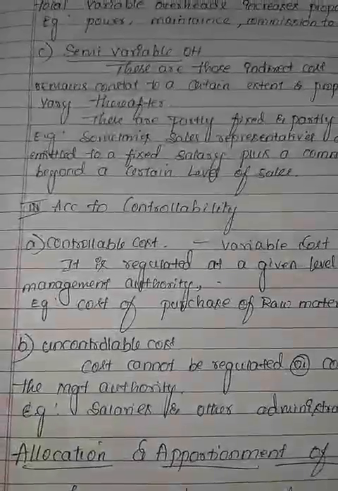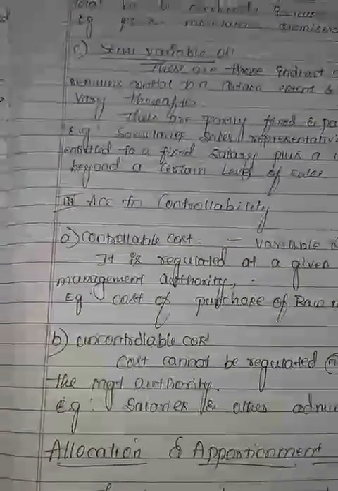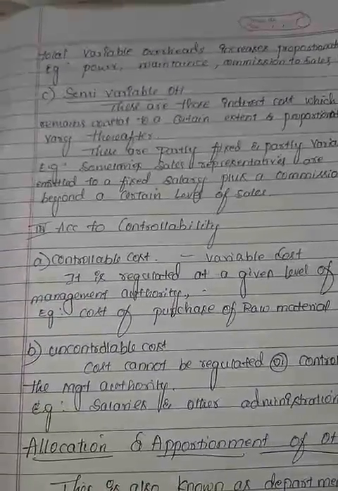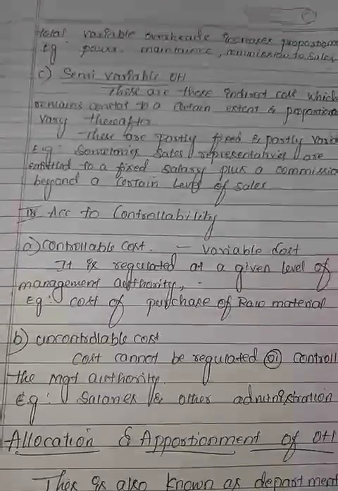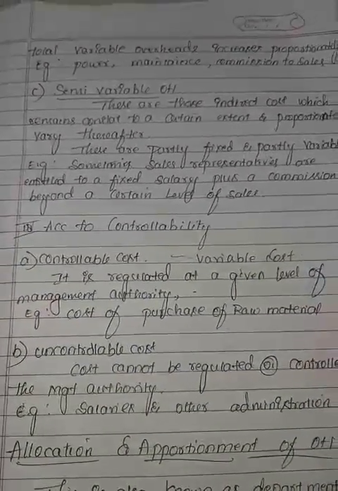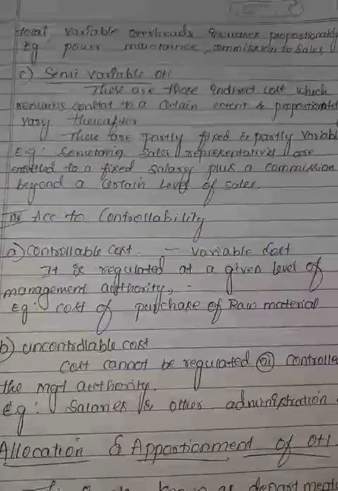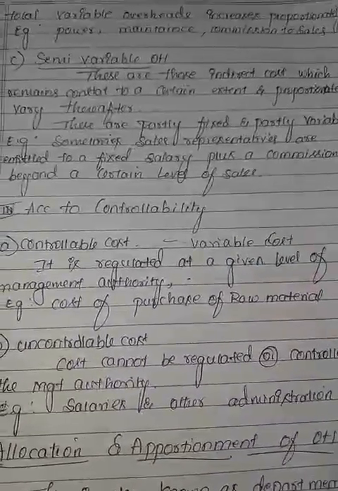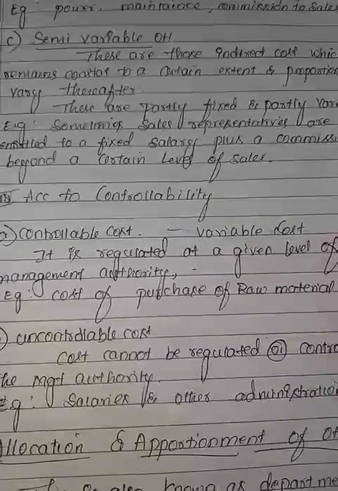Next we'll see, according to controllability wise, the classification of overhead, the first one, controllable cost. The best example is variable cost because it is controlled by the management or the authority. It is regulated by the given level of management or authority. The variable cost can be controlled by the authority when the company purchases any raw material. In different stores, the price of the product will differ.